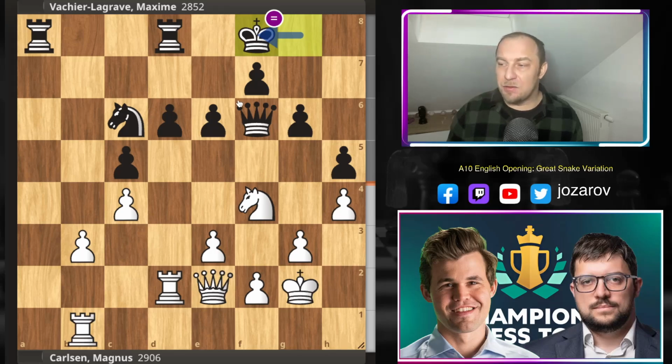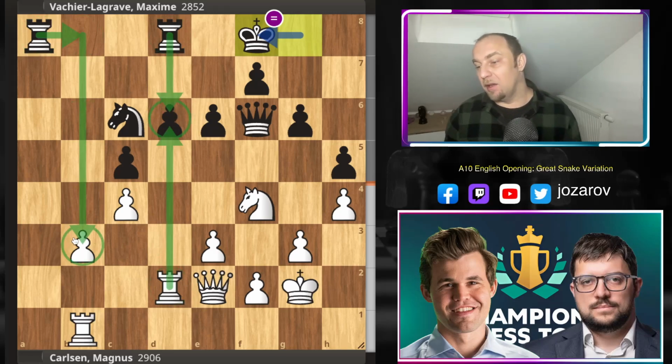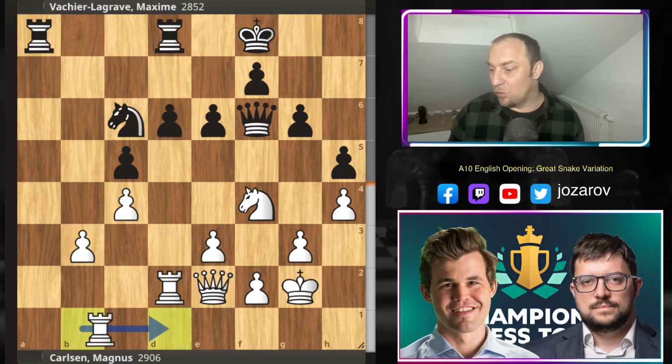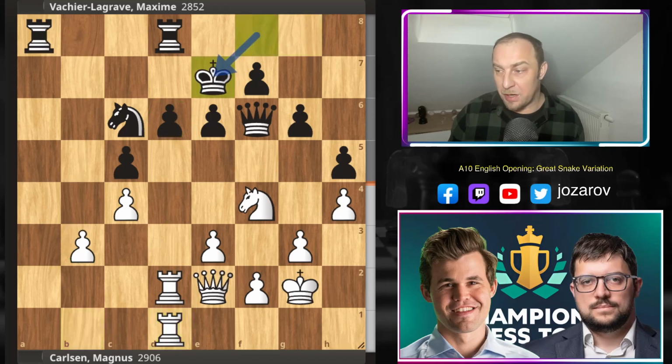Again, because of these slightly inaccurate moves by MVL, I would say again a pretty equal position. But now, of course, with some chances for white to attack this pawn, with some attacking chances for black to attack this pawn on b3. Rook from b to d1, of course, continues the pressure. Now, king to e7. Interesting defensive idea here by MVL.